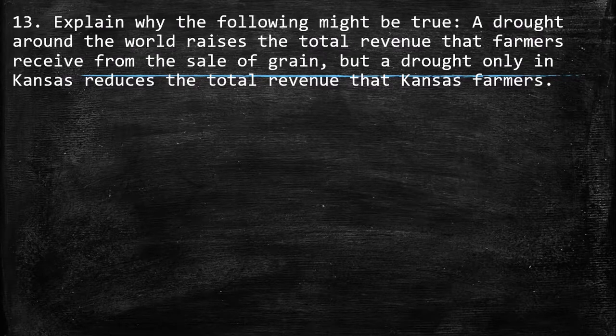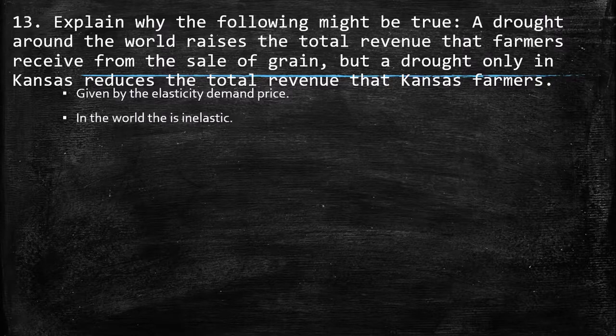13. Explain why the following might be true. A drought around the world raises the total revenue that farmers receive from the sale of grain, but a drought only in Kansas reduces the total revenue that Kansas farmers receive. Why? This is because of the price elasticity of demand. In the world, demand is more inelastic, so an increase in the price returns higher revenue, and in Kansas it is elastic, so a higher price returns less revenue.